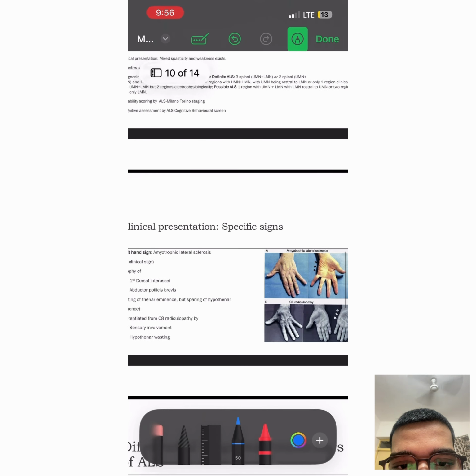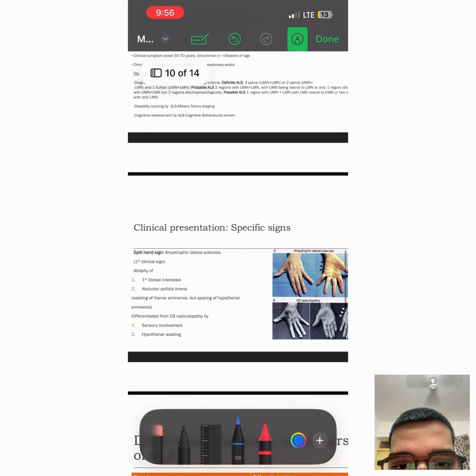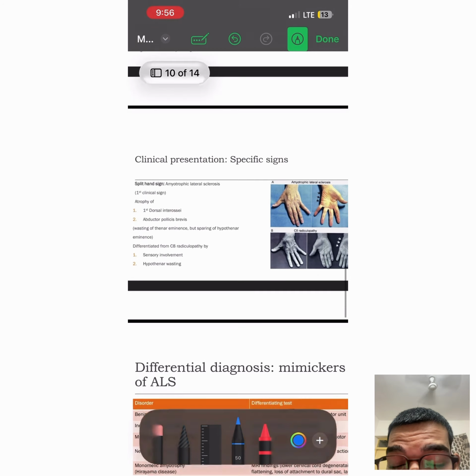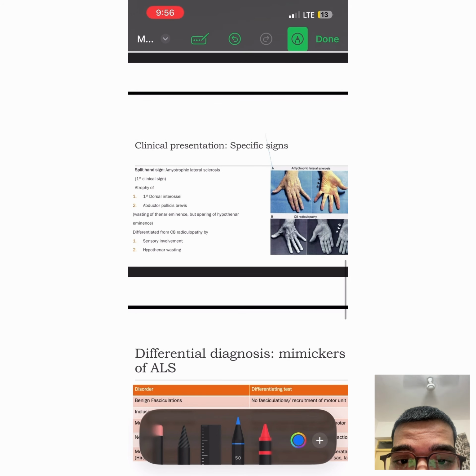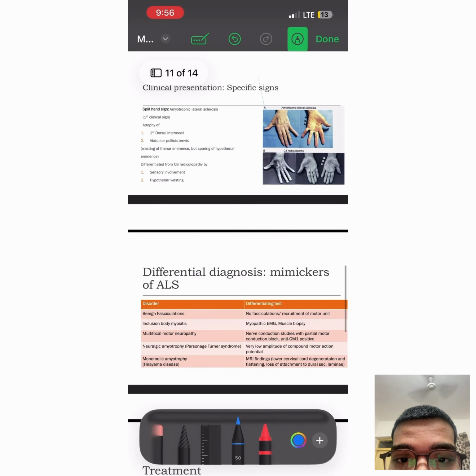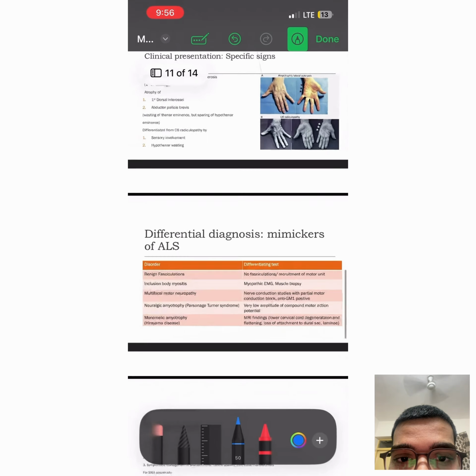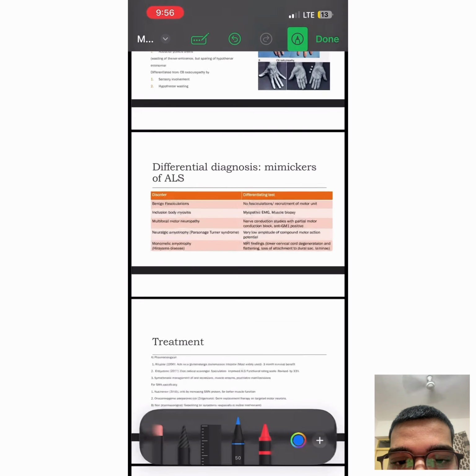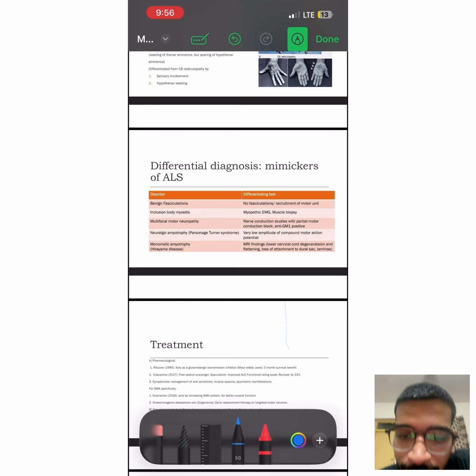Yeah, so first dorsal interossei atrophy, abductor pollicis brevis atrophy, wasting of the thenar eminences but sparing of the hypothenar eminences, very important. And differentiating from radiculopathy, sensory involvement and all. So this is the differential diagnosis, the mimickers of ALS. And the treatment part we have already discussed.